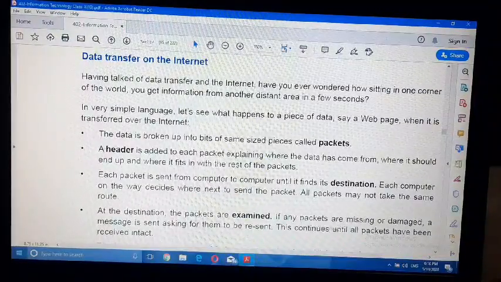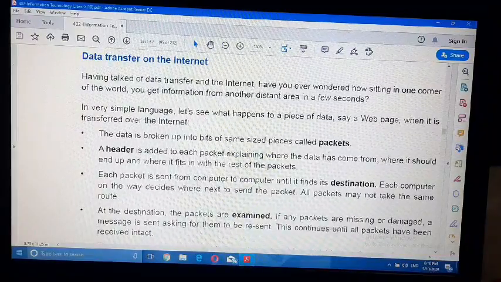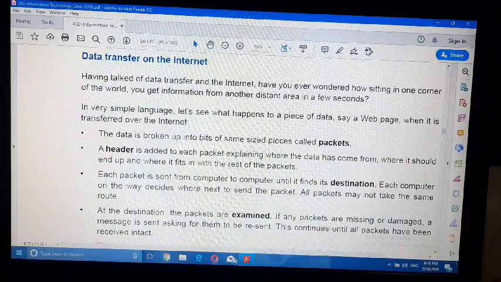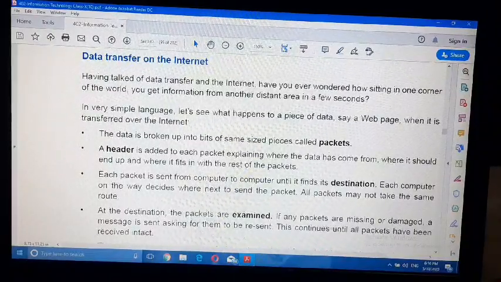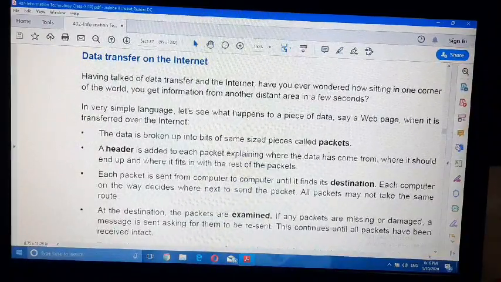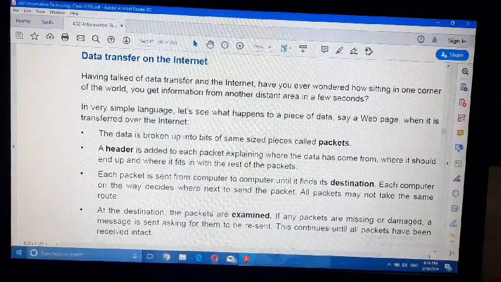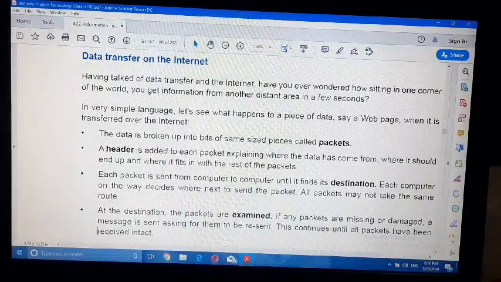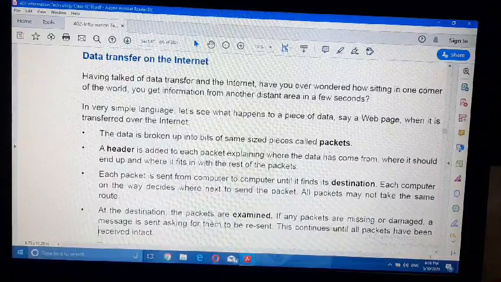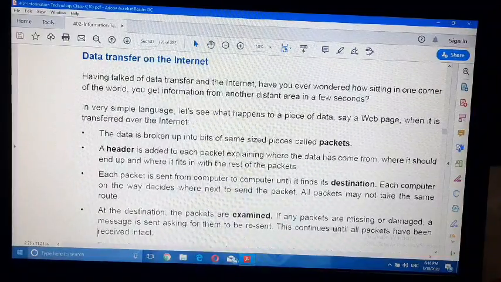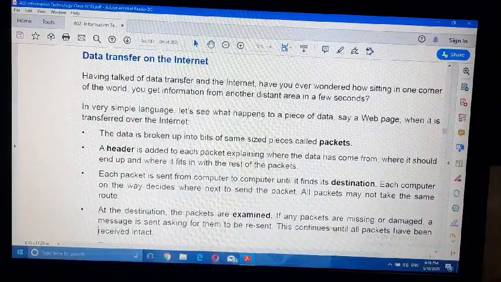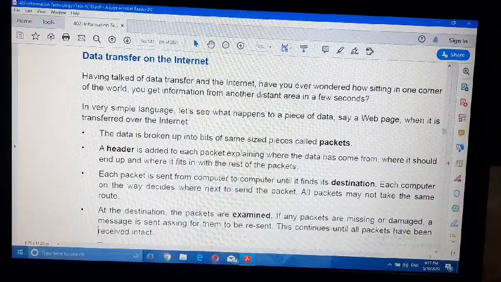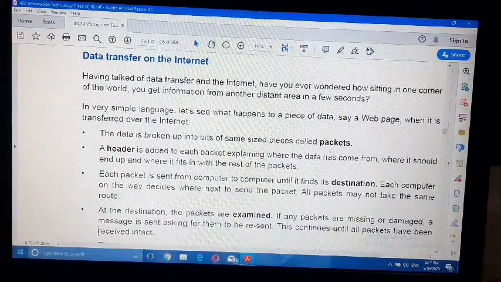Second one is message switching. In this technique, a block of message is sent from the sender to the receiver. First, the address of destination is attached in a message. When the sender has a block of data to be sent, it is stored in the first switching station and then forwarded later.